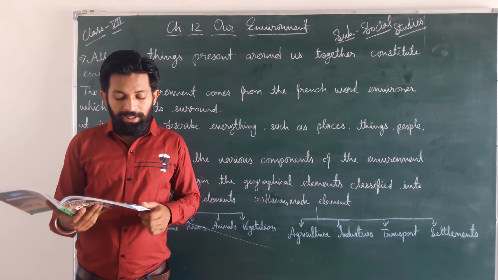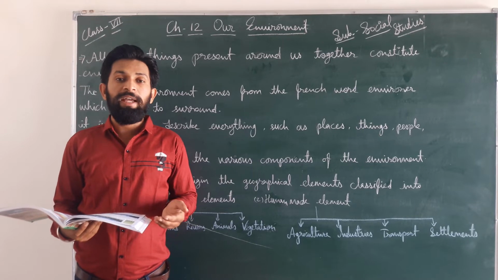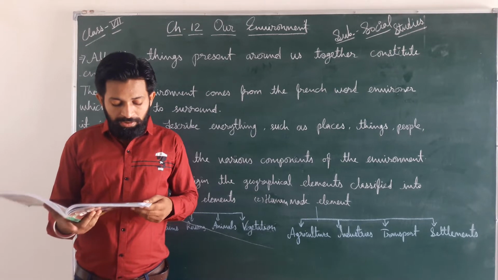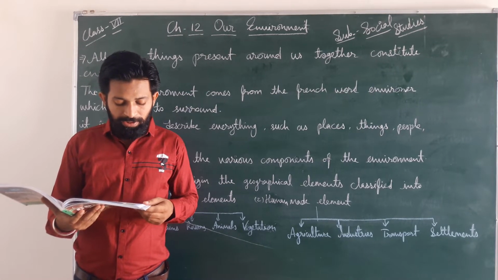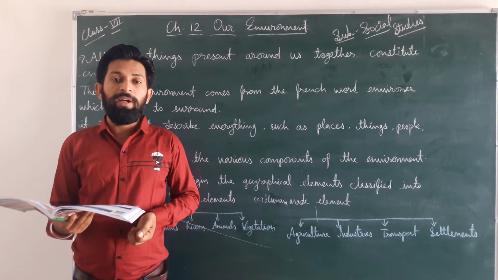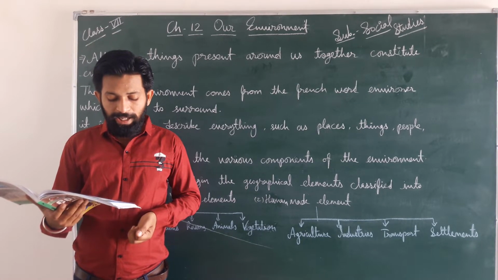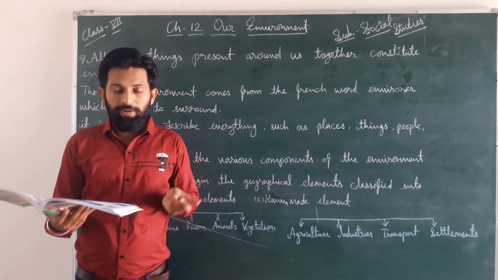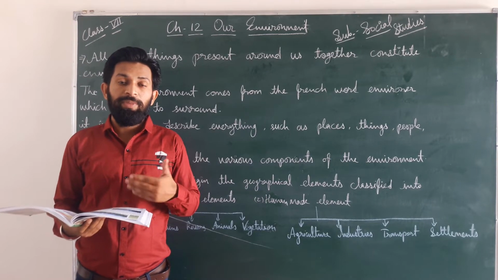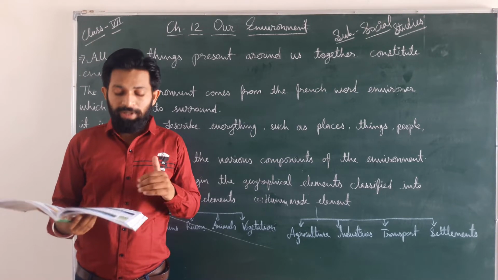It also includes things created by human beings. Means whatever is created by you is also included in this, like industries, buildings, monuments, and many more things. Geography deals with various components of the environment. If we talk about geography, then many other components are also included in the environment. It also studies the interrelationship between human beings and their environment. In geography we have to talk about human beings and environment, and between both of them what the interrelationship is, that we also have to mention.